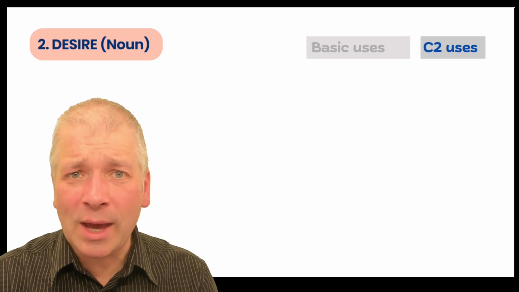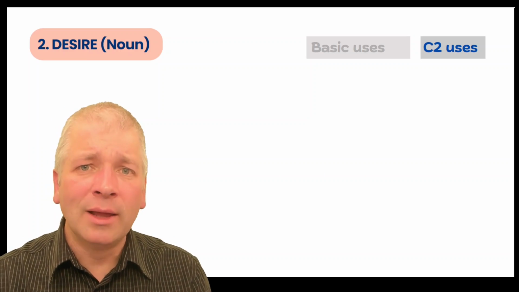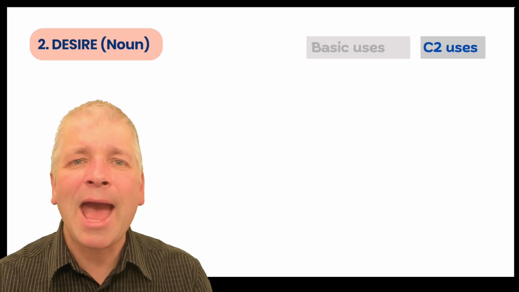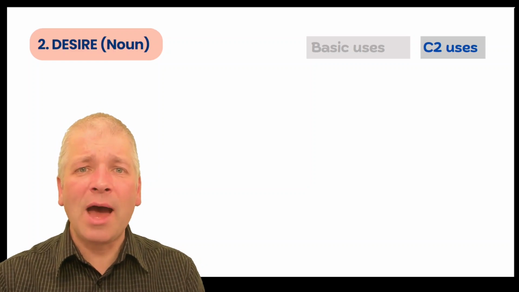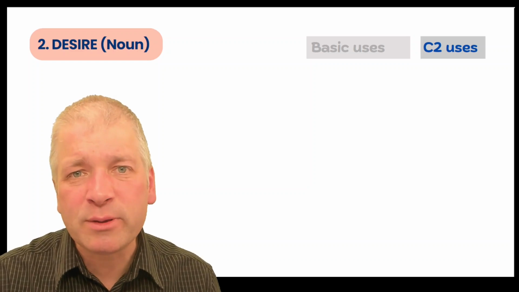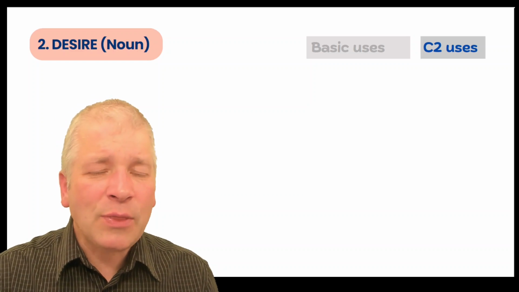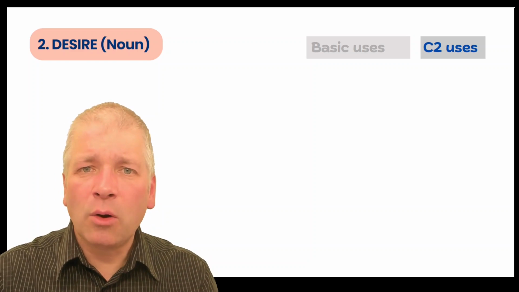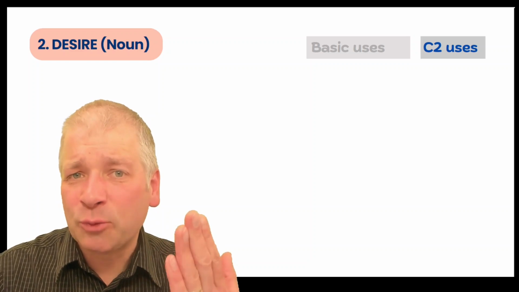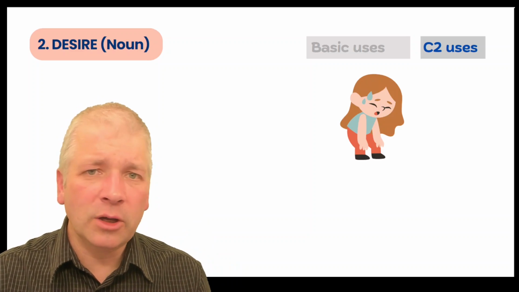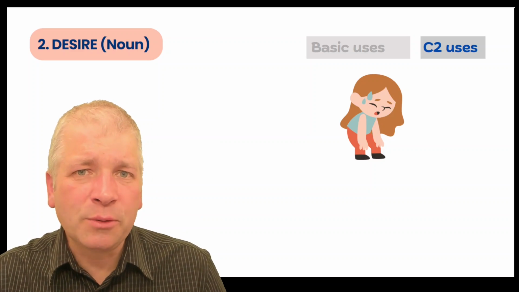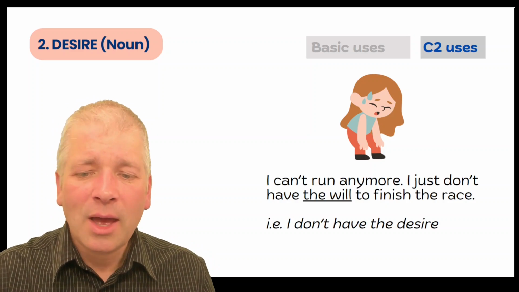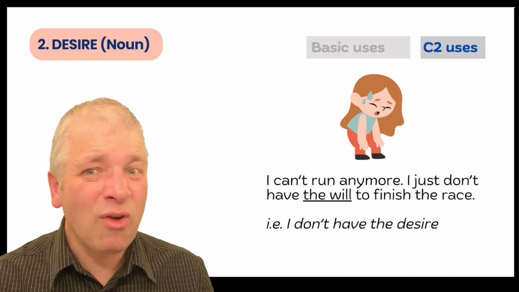And number 2, again, addresses the fact that will can be used as a noun. So it's important to know that so that you don't get confused when you see it or hear it. Now, there are several uses of will as a noun, but desire is not often known until you get to an advanced level of English. Look at this example. Here's someone who's tired, and the reason is because they can't run anymore.